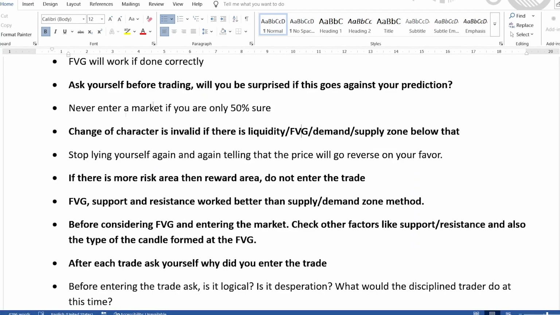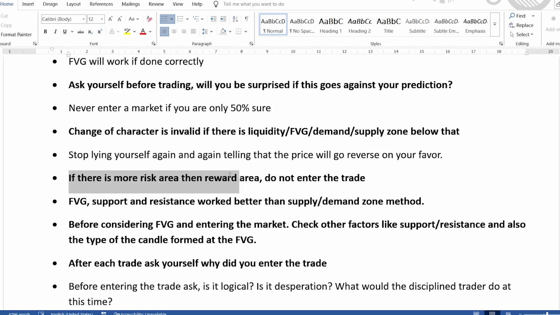Stop lying to yourself again and again that the price will reverse in your favor. I have stopped lying to myself about that. I keep my stop loss at one point and I never move it. I will tighten my stop loss, but I will never increase it. And I'm not lying to myself nowadays that the price will go to my predicted direction.